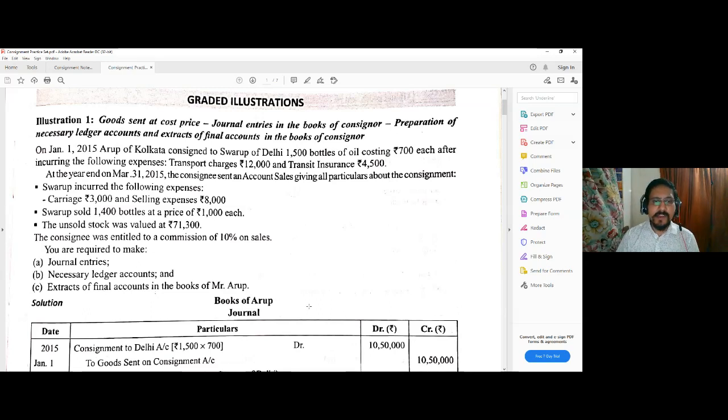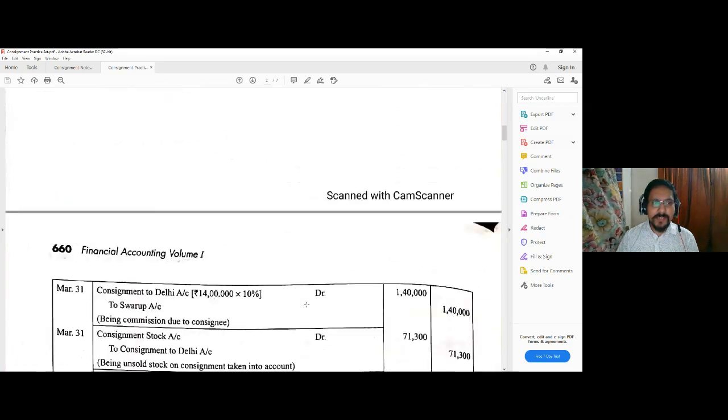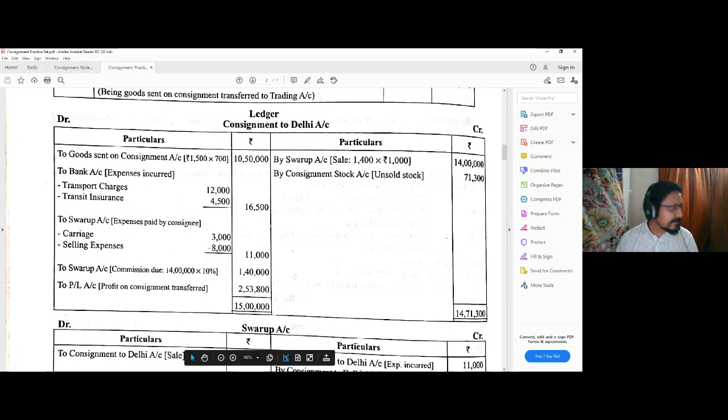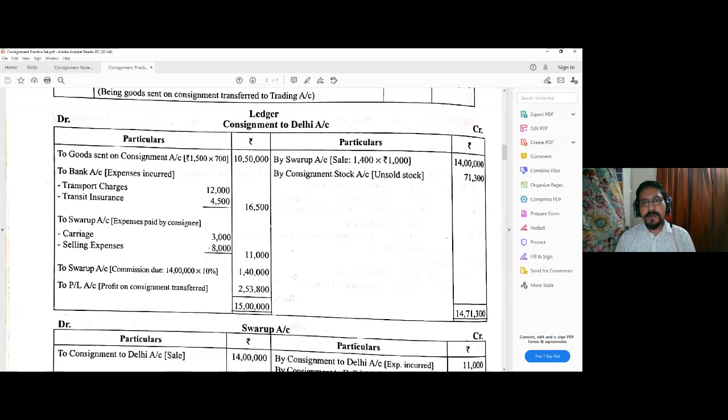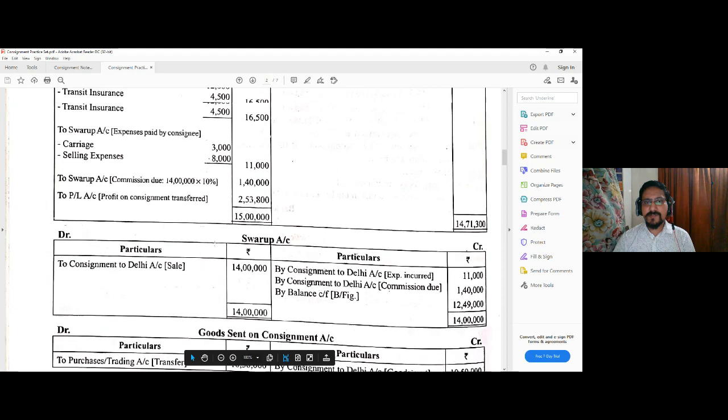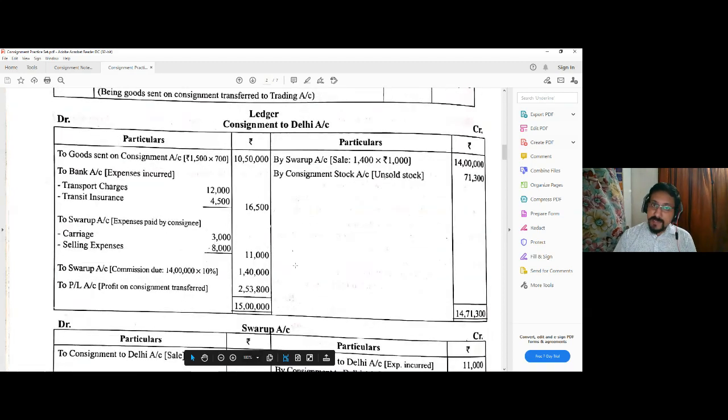Now let us keep this journal entry because the same thing will be repeated then. We are directly going to the ledger accounts. As I have mentioned, in case of this consignment, in the books of the consignor, the necessary accounts will include the consignment account, the consignee account, and goods sent on consignment account. So here we are preparing the consignment account, Swarup account, that is the consignee account, and goods sent on consignment. These three accounts we are preparing. These are the necessary accounts.